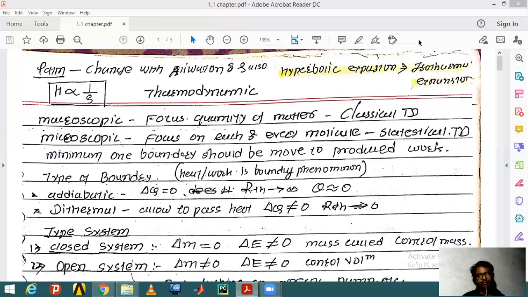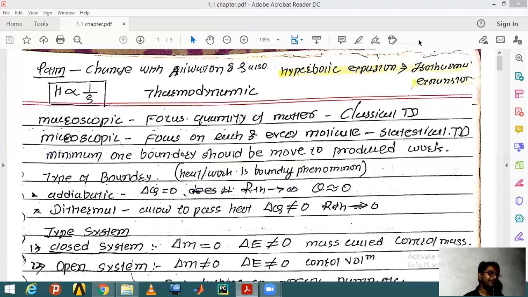The second law of thermodynamics basically has two statements. The first statement is the Kelvin-Planck statement, which speaks of the limitation of machines.